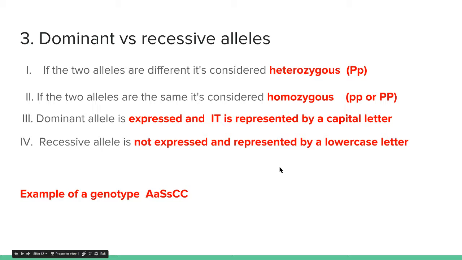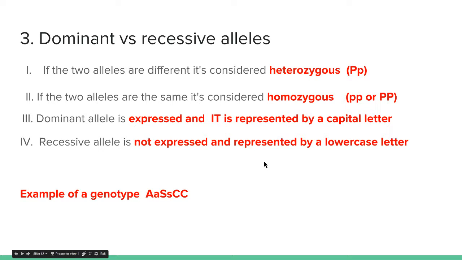A dominant allele is expressed and is represented by a capital letter. So what this means is that the dominant allele is always expressed. So if there's one dominant one and one recessive, that dominant trait is going to be expressed. A recessive allele is not expressed and is represented by a lowercase letter. So the only way a recessive allele can be expressed is if it's homozygous recessive, which means it has two of these little p alleles.